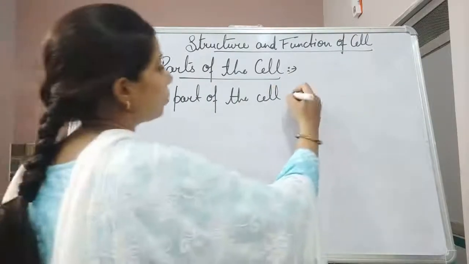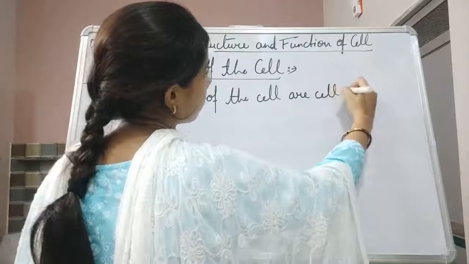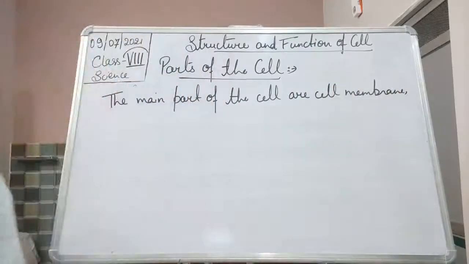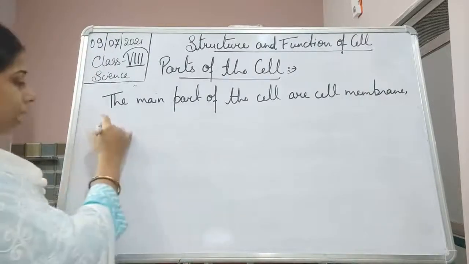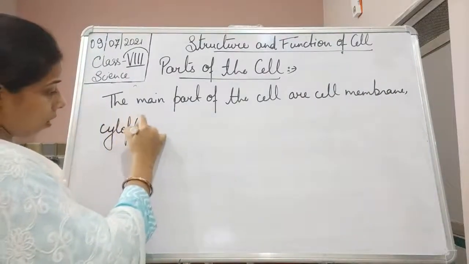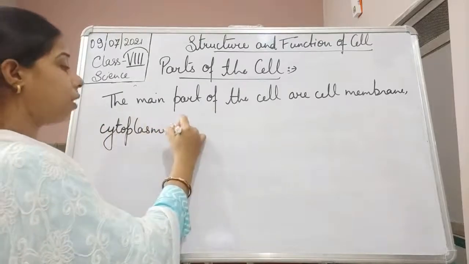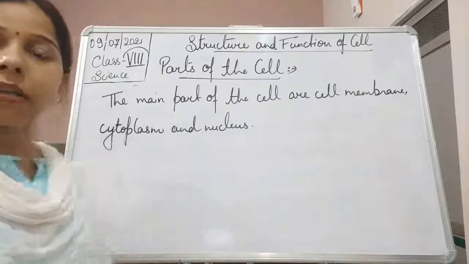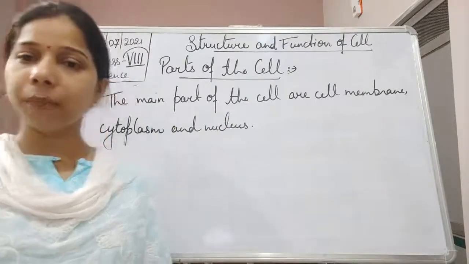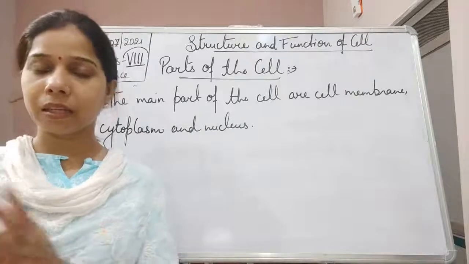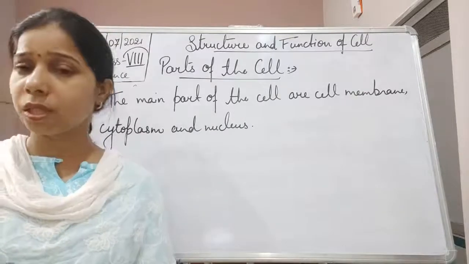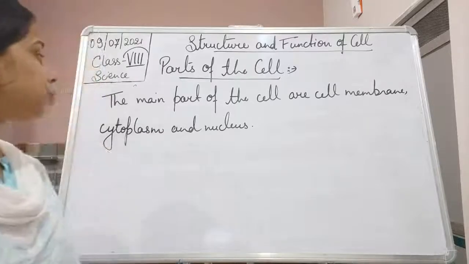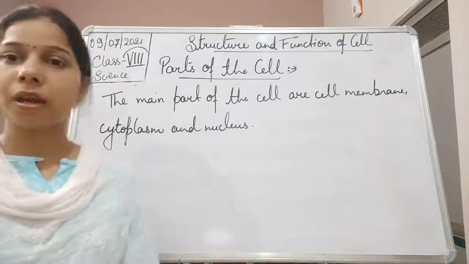are cell membrane, then cytoplasm, and nucleus. These are the main parts. It does not mean that it does not consist of any other part. Absolutely it has, but in the general structure, the main parts are these three: cell membrane, cytoplasm and nucleus.